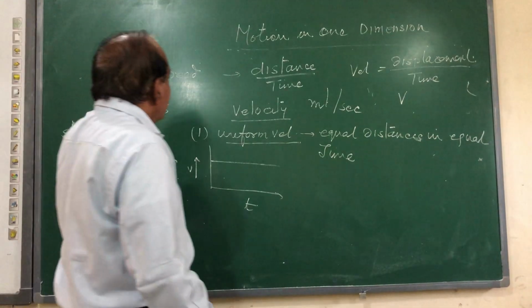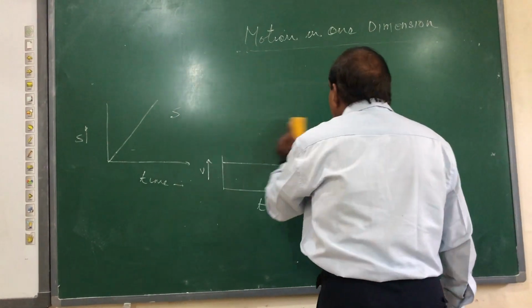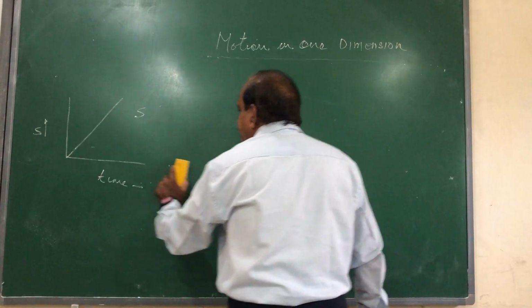The second type of velocity which we can define is non-uniform velocity.